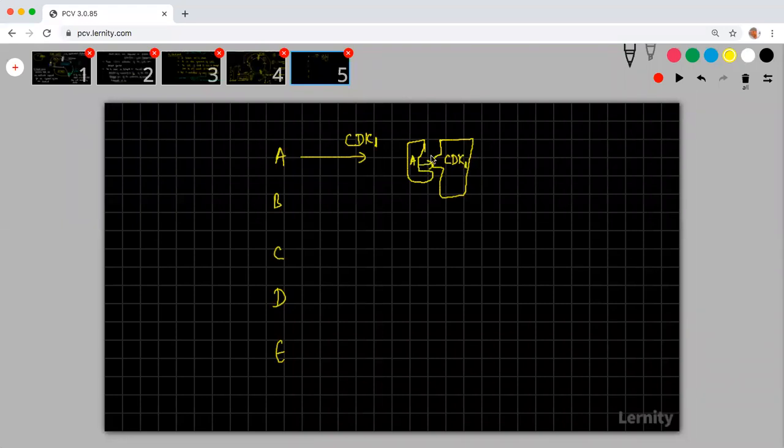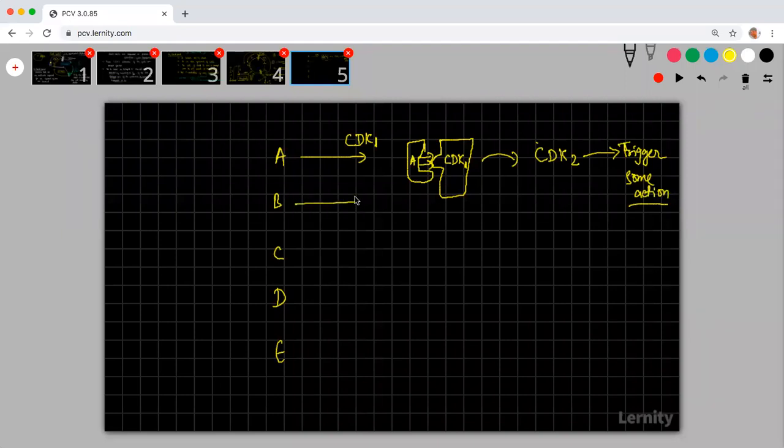If it is attached, this will be converted into some other form. Let us say it is converted into CDK2. When CDK2 is there, it will trigger some action which will move the cell to the next phase.